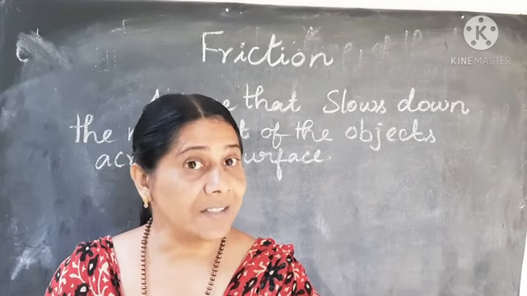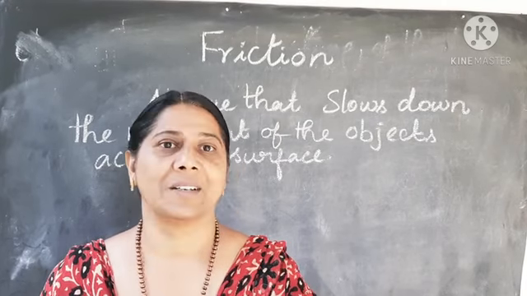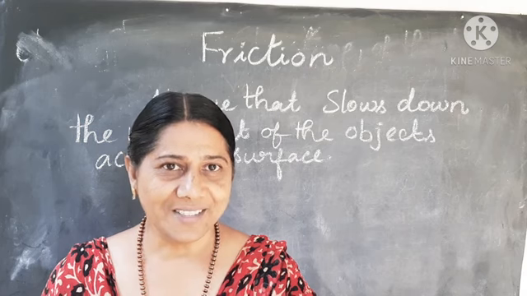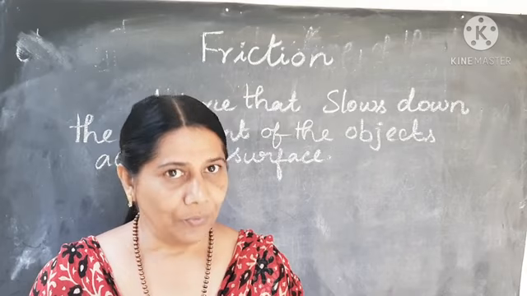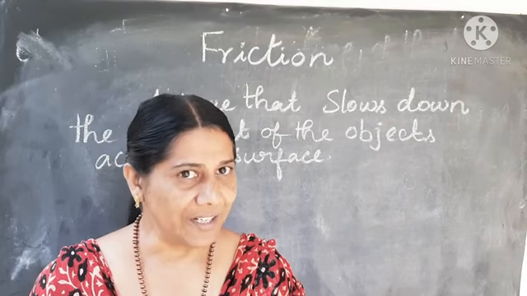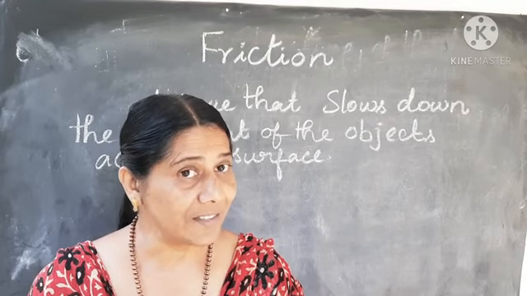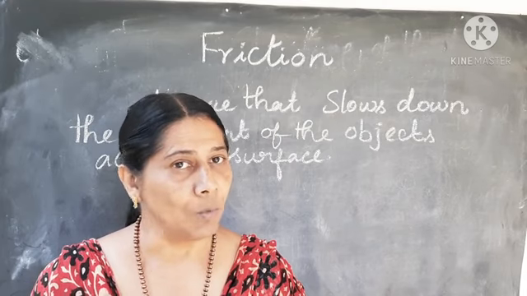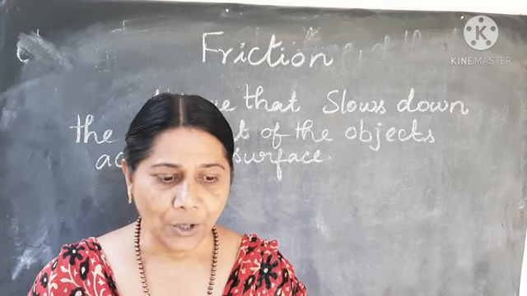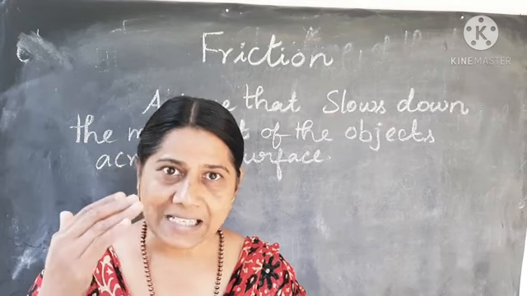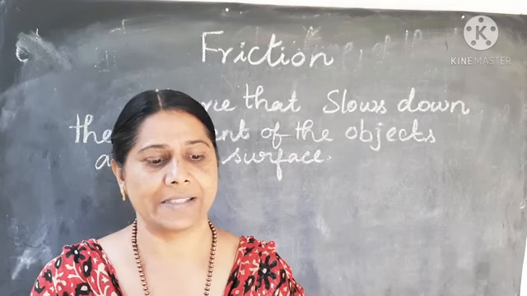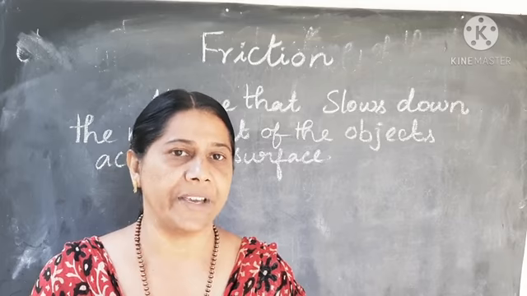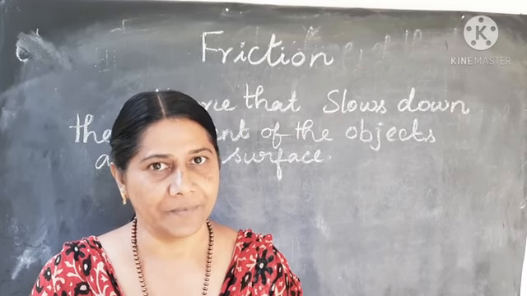If the surface is smooth, the object can move very fast. If it is a rough surface, it will not cover more distance. So, friction is caused by the irregularities on two surfaces in contact.